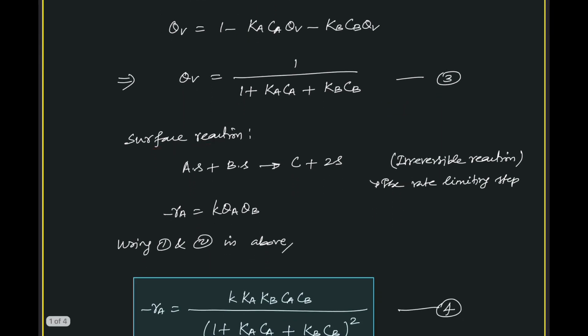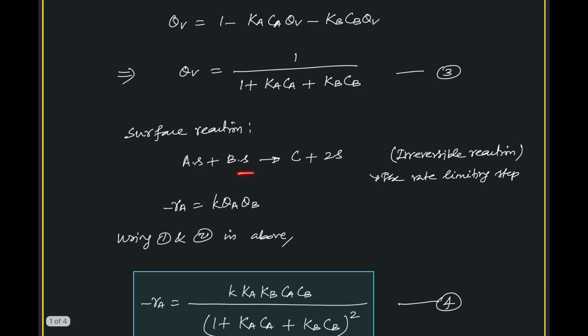We already said the rate controlling step is adsorbed A plus adsorbed B reacting to give gaseous C and two vacant sites, because there is also a balance for the vacant sites. There are 2 S, so that will remain.